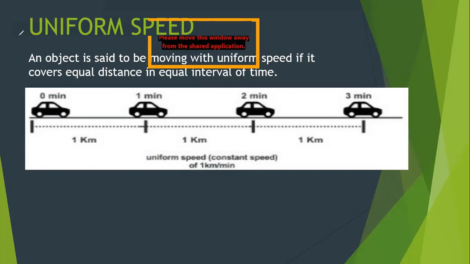The necessary condition for uniform speed is the object to cover equal distance in equal interval of time. It is not at all necessary that the object has to move in a straight line. It may move on any track, curved track, anything. As long as the object is covering equal distance in equal interval of time, we call it uniform speed.